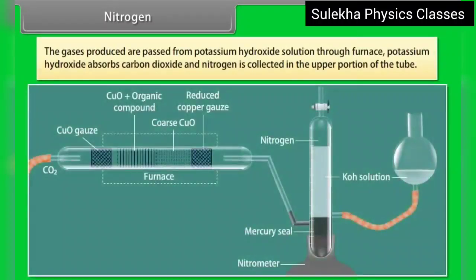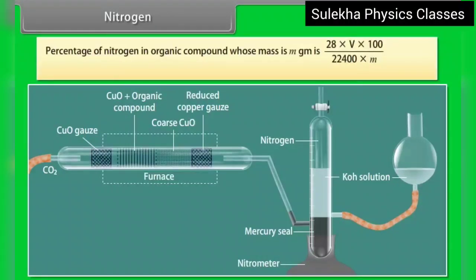The gases produced are passed through potassium hydroxide solution from the furnace. Potassium hydroxide absorbs carbon dioxide and nitrogen is collected in the upper portion of the tube. Percentage of nitrogen in an organic compound whose mass is m gm is 28 × V × 100 / (22,400 × m), where V is the volume of nitrogen at STP.